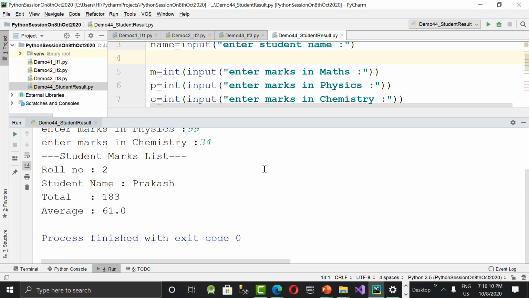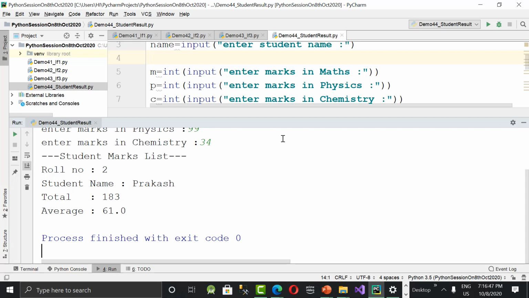But what is my intention? Only for passed candidates, I wanted to print total and average. For failed candidates, I need to print roll number, name, and marks in 3 subjects, so that he or she will check themselves that I got failed in so and so subject. In that case, I need to go for this if condition. Only for passed candidates, I need to show the message result is passed followed by total and average. For failed candidates, I need to print just result fail followed by roll number, name, and marks in 3 subjects. There is no total and average. That is my intention of this program. Okay, let's try to modify now.